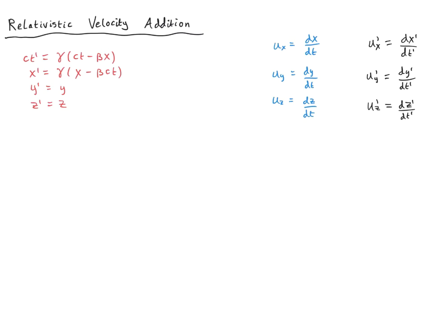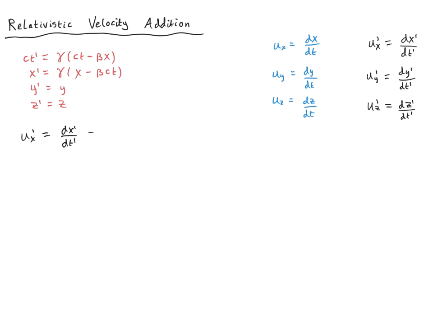So let's now use these definitions to derive expressions for the velocity addition formula within special relativity. We'll start with an expression for ux primed. This is the velocity of an object along the x direction in the primed reference frame. By definition, that means dx primed by dt primed.